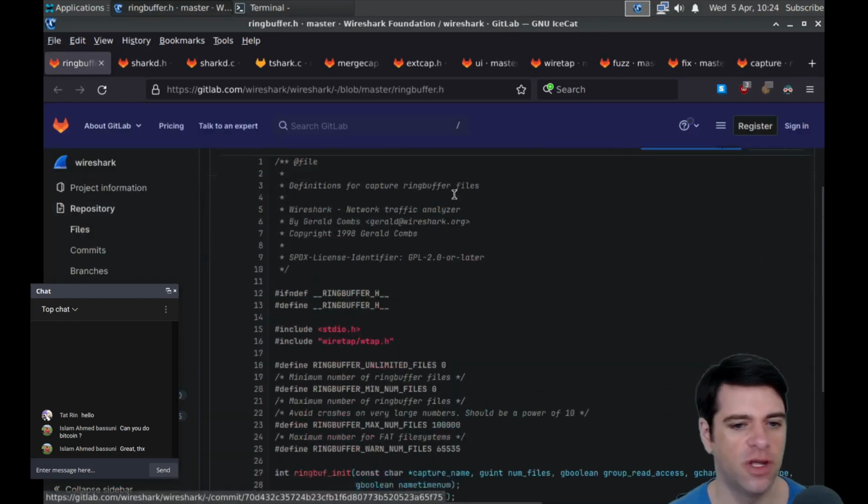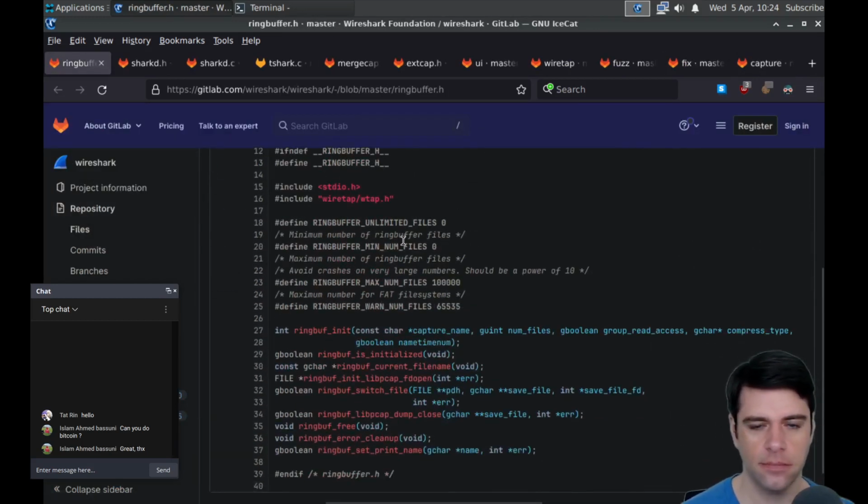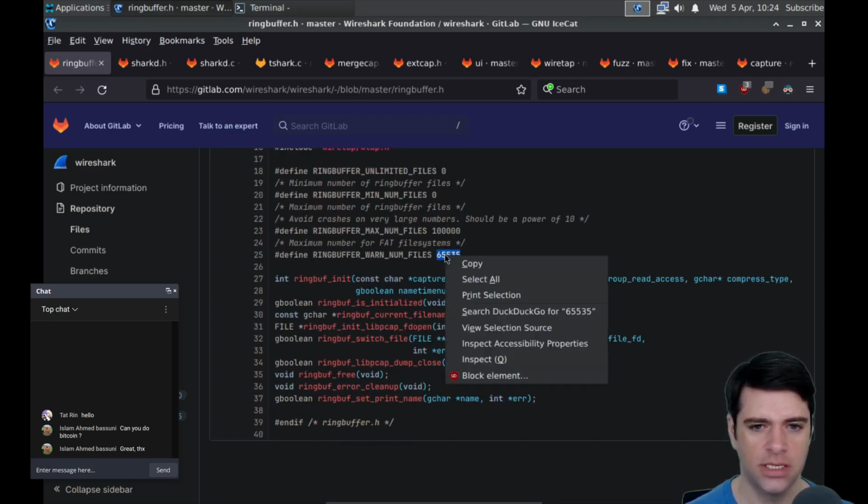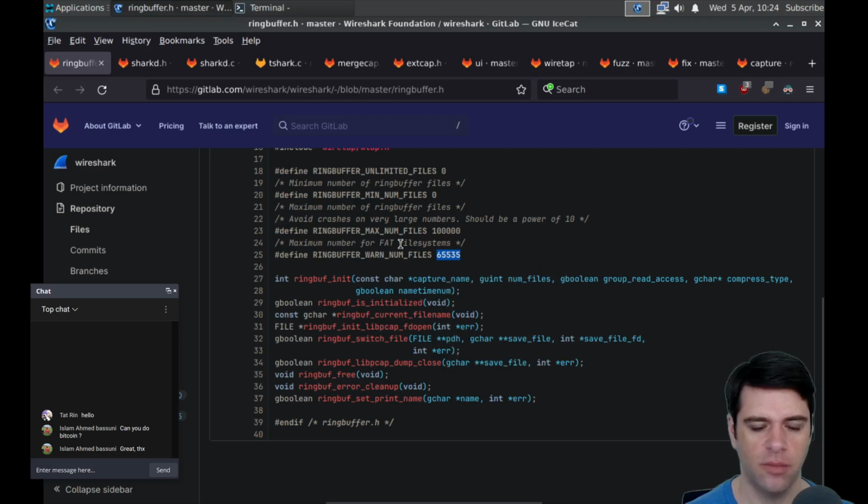All right, so here we are in ring buffer. Got ring number unlimited files, min num files, ring buffer max num files is, what is this, 100,000? Ring buffer warn, 65535. Isn't that like one off from a power of 2, I guess, for fat?